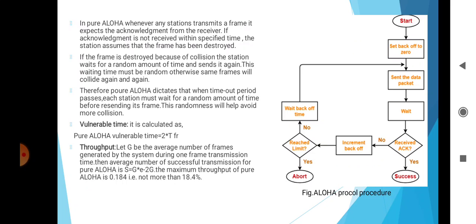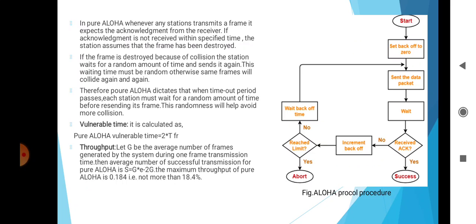This waiting time must be random, otherwise the same frames will collide again and again. Therefore pure Aloha dictates that when the timeout period passes, each station must wait a random amount of time before resending its frame. This randomness helps avoid more collisions.